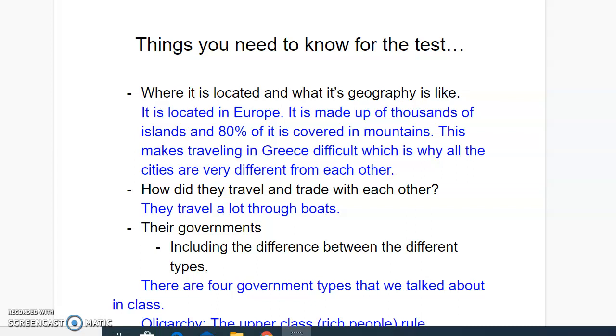So the first thing you need to know is where Greece is located and what its geography is like. So in blue, this is what you need to know. It is located on the continent of Europe. It is made up of thousands of islands. We looked at the map, we labeled the map, and it is 80% covered in mountains. So it's all islands and mountains.